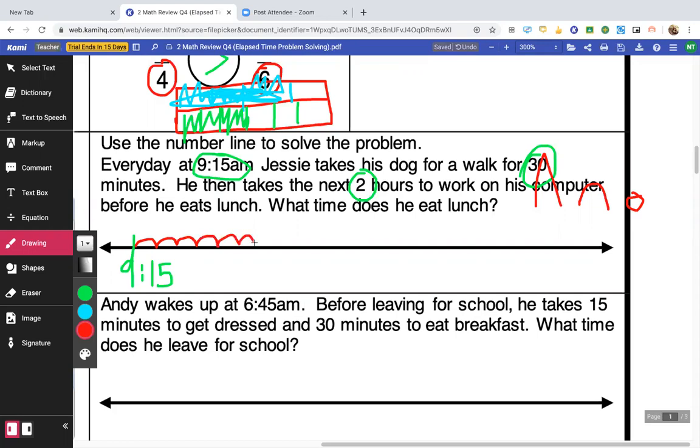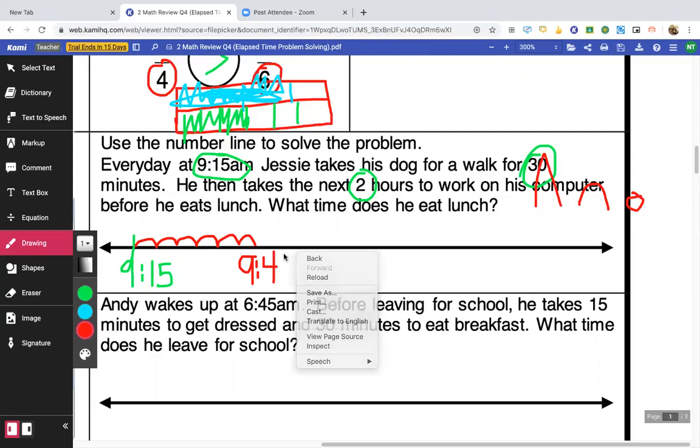So if I count 5 humps, 1, 2, 3, 4, 5, 6, they're each 5 minutes. That's 30 minutes, right? 5, 10, 15, 20, 25, 30. So now let's add the 5s. So that would be 20, 25, 30, 35, 40, 45. So now we're at 9:45. So he's done walking his dog.